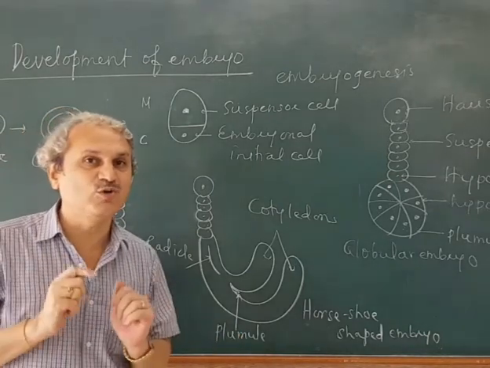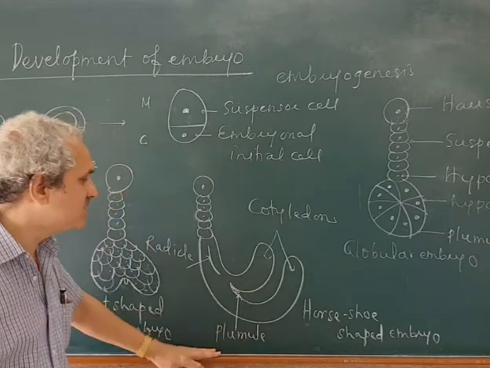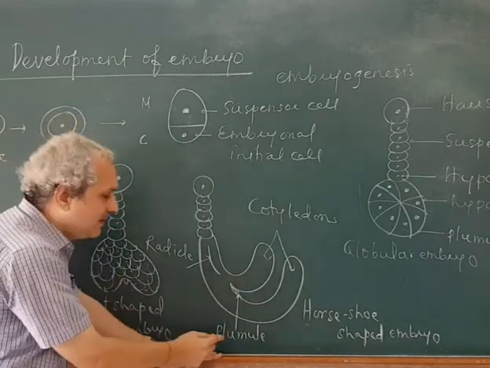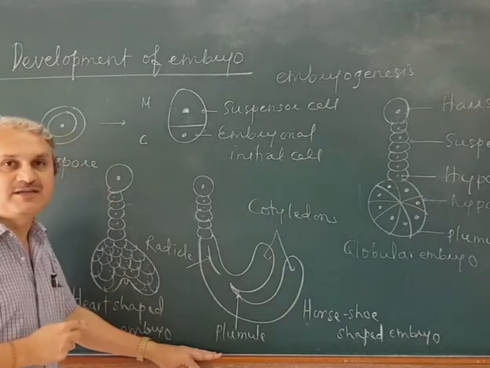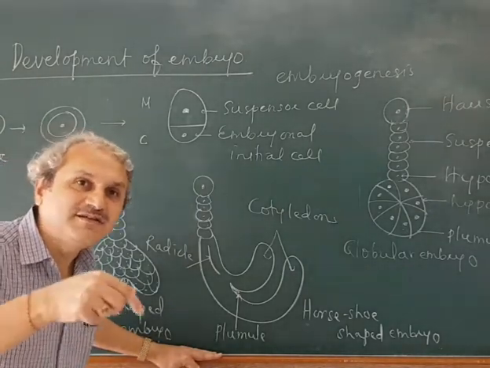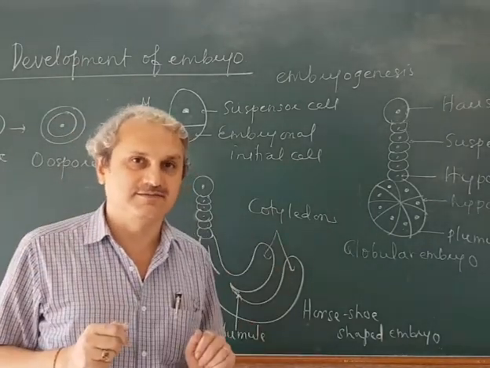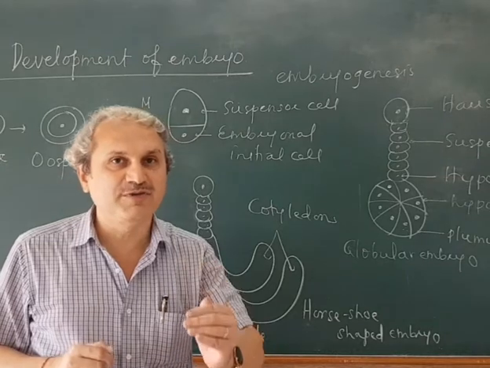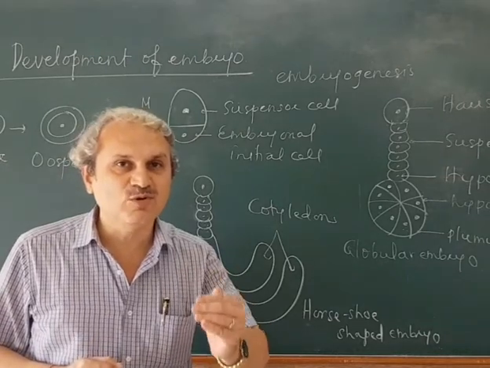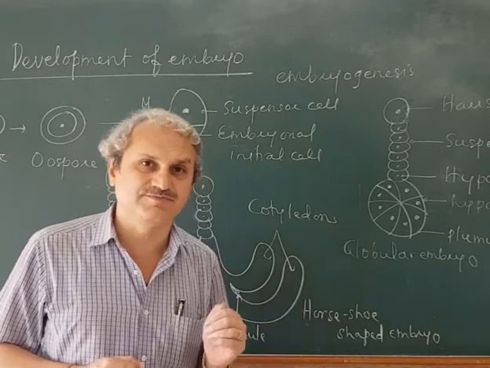See, what is the difference between dicot and monocot? In dicot, how will the cotyledons be? They will be lateral, and how is the plumule? It is terminal. And in monocot, how is the cotyledon? It is terminal, and how is the plumule? It is lateral. The development of embryo in monocot and dicot is similar up to the octant stage.